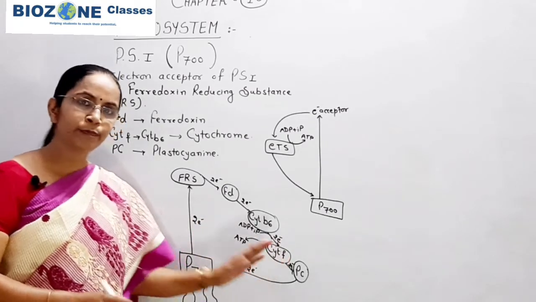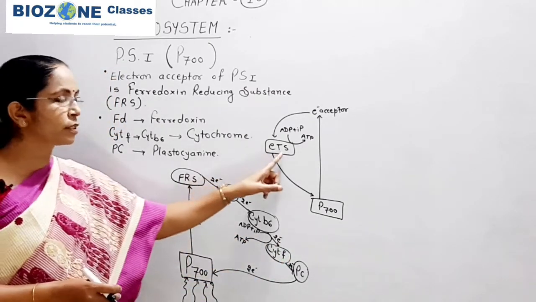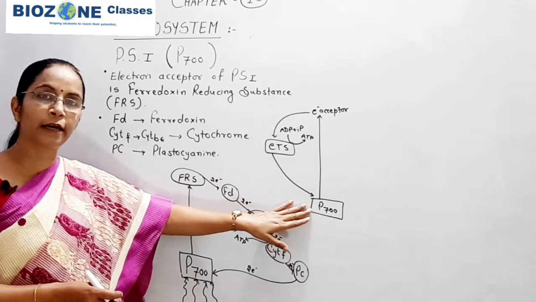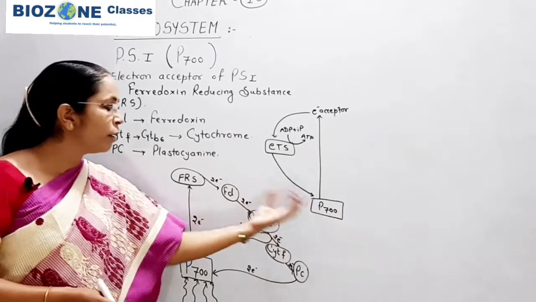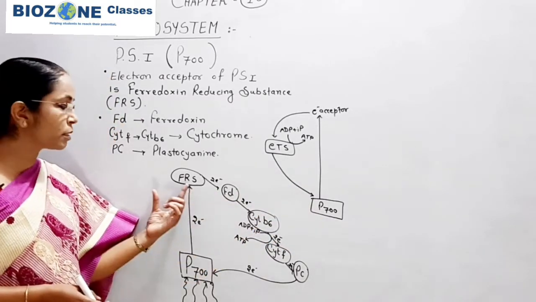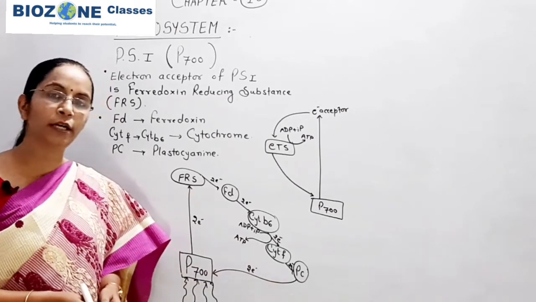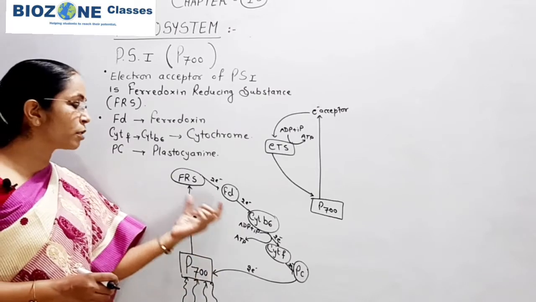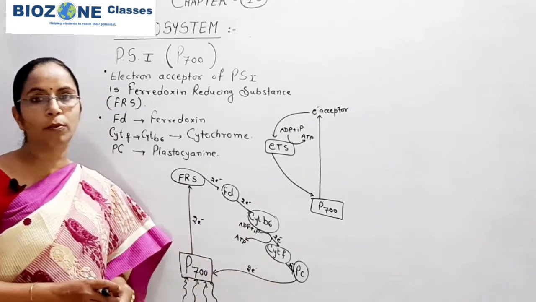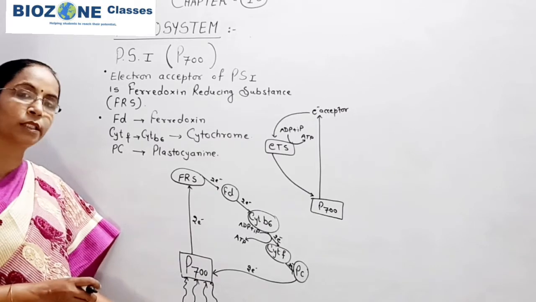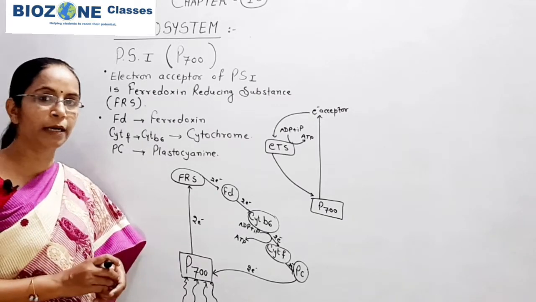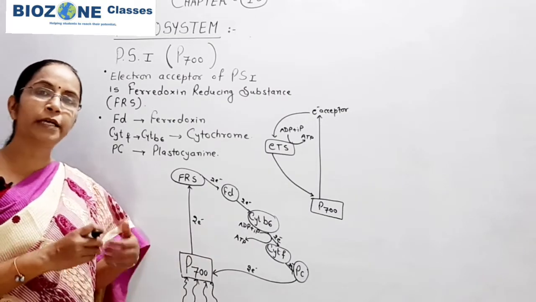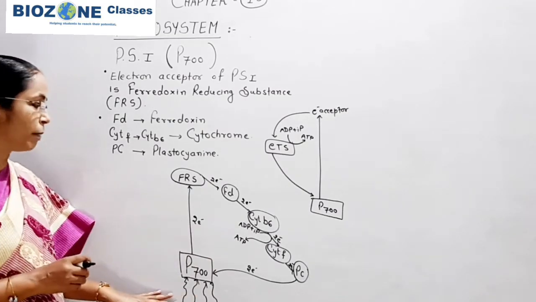So this part you remember, the same diagram. Here the electron transport system is provided towards this side, here we made it towards the right side. For a theory exam you can go through this diagram, but for objective purposes this path of electron is essentially required. So prepare this path very well. And secondly, what is the flow of electron from one component to another, because this year itself in NEET 2020 one question asked for the path of electron from PS2 to PS1. So that part you remember very well.